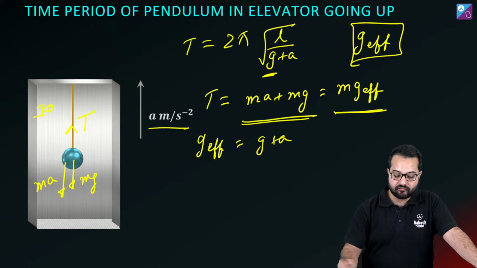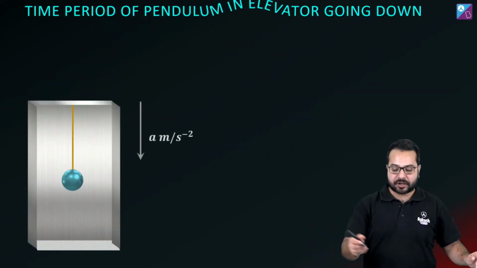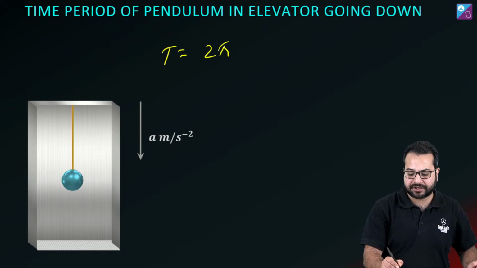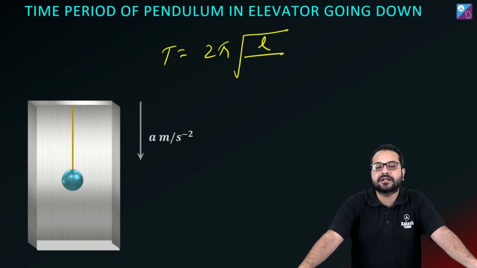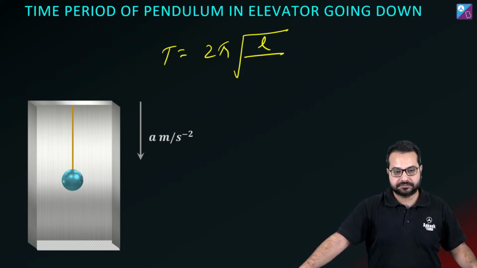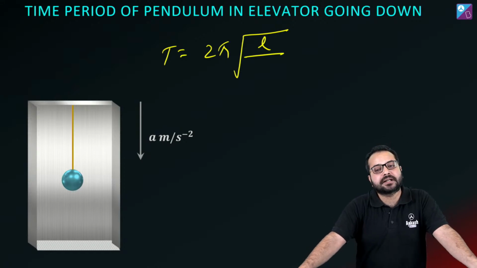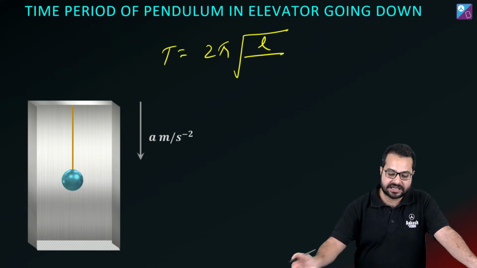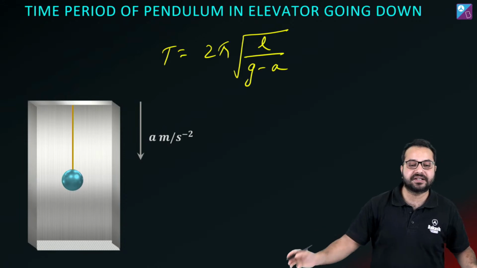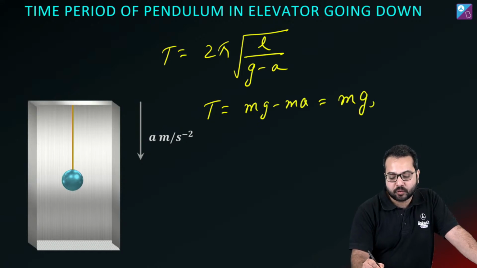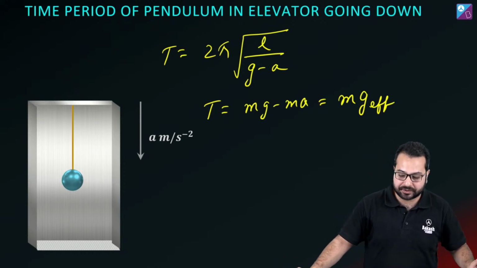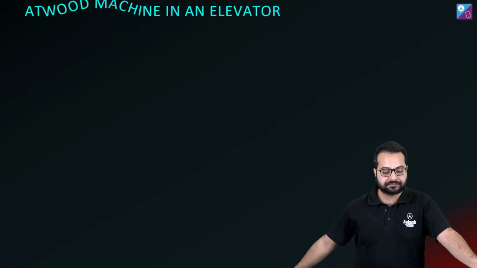Clear? चलो. In this case, फटाफट मेरे को बताओ टाइम पीरियड क्या हो जाएगा. Now this I don't have to calculate. You can tell me yourself. In this case, what will be the time period of the pendulum? सब चीज मैंने लिख दी है, बस आपको बताना है कि डिनोमिनेटर में क्या होगा. Not difficult at all. Yes, absolutely. It is going to be G minus A. क्योंकि इस केस में क्या हो जाएगा? T will be equal to mg minus ma. And we are going to equate it to M into G effective. Absolutely. Perfect. ठीक है.